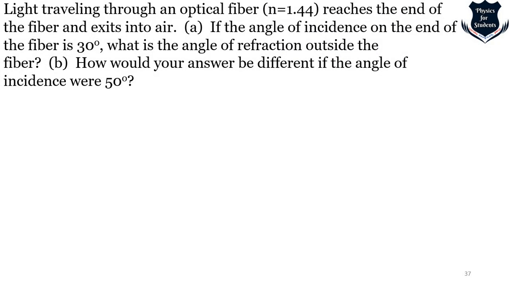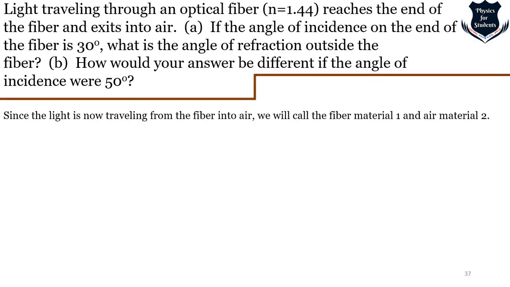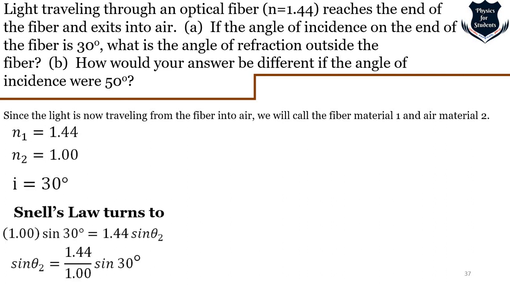Another problem: light traveling in optical fiber with index 1.44 reaches the end, and the angle of incidence is 30 degrees. Part B asks how the answer would be different for 50 degrees. Let's see that. We solve this from fiber, material 1, to air, material 2. So I take 1.44, which is given, and N2 as 1. So it moves from 1.44 to 1, and the angle of incidence equals 30 degrees.